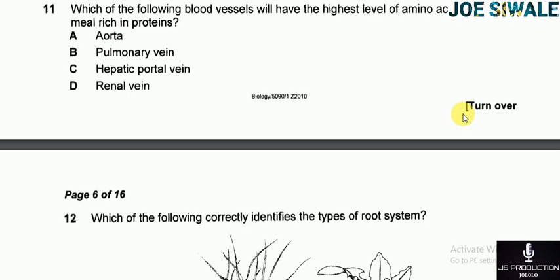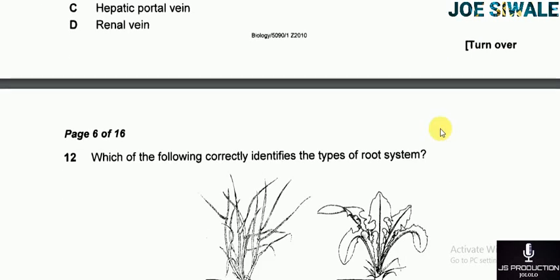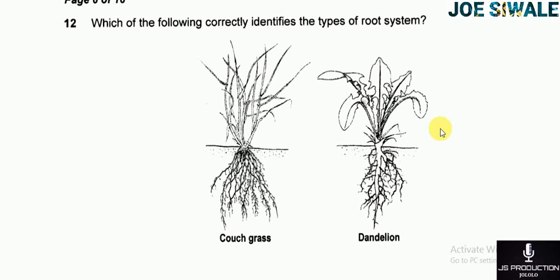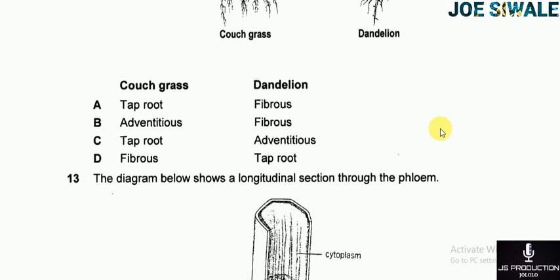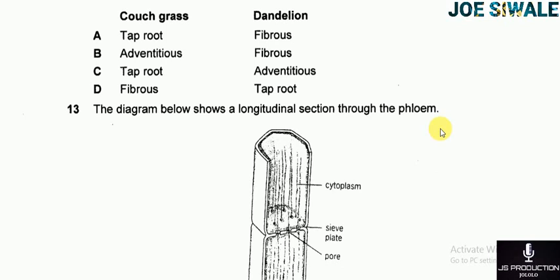Coming to question 12. Question 12 reads, which of the following correctly identifies the types of root system? So I have the couch grass and the Tridax plant. So multiple choice A, for the couch grass, taproot, and for the Tridax, fibrous. B, for the couch grass, adventitious roots, and for the Tridax, fibrous.